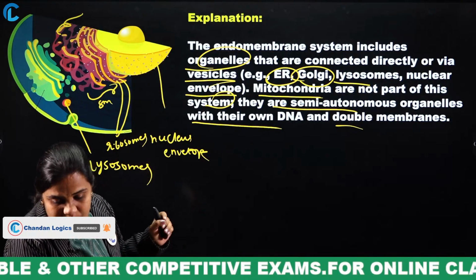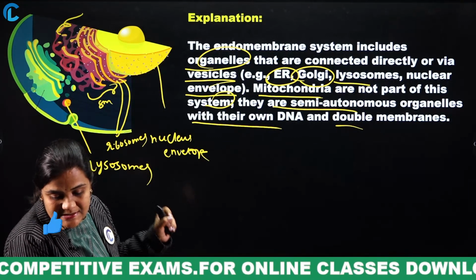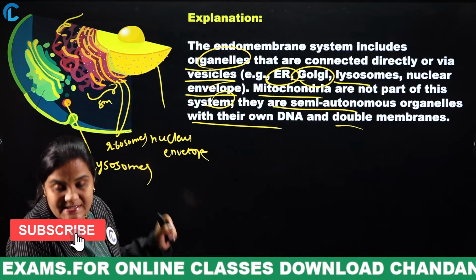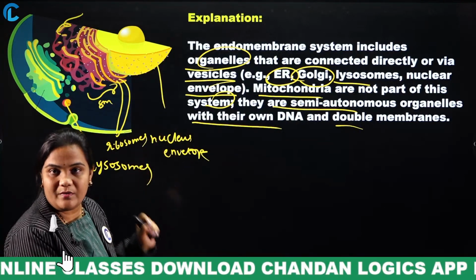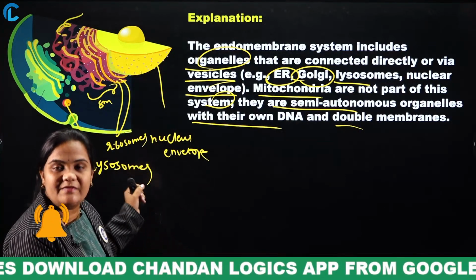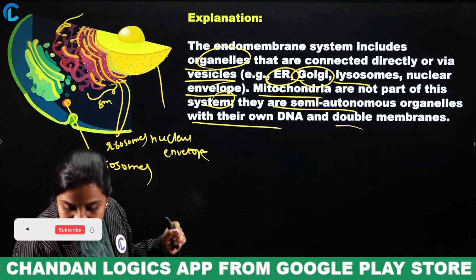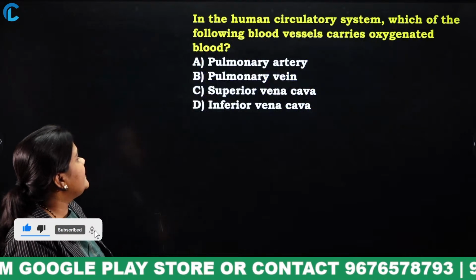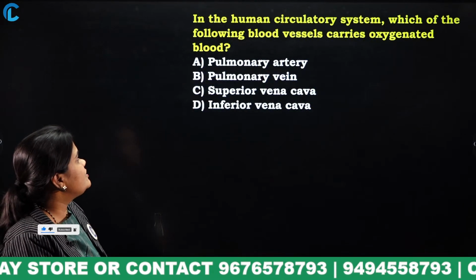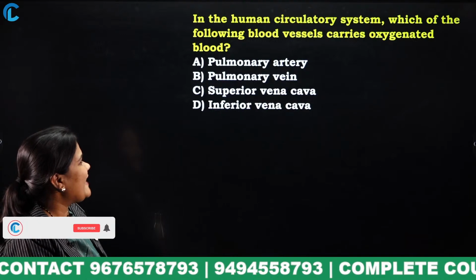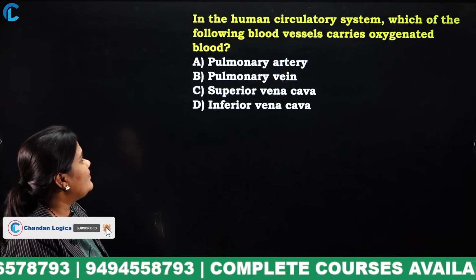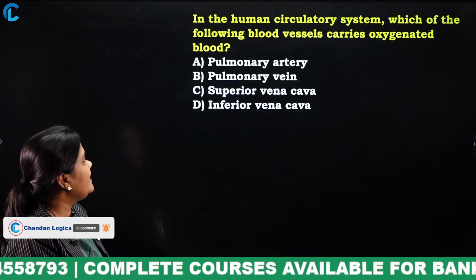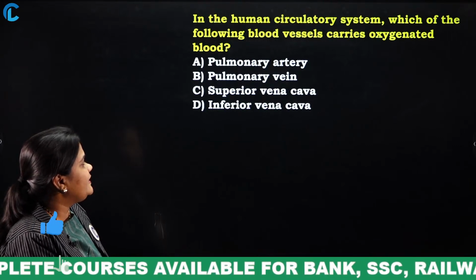Listen, I am explaining very briefly. Please listen carefully. These are moderate to difficult level questions which have been asked in previous years' examinations. In the human circulatory system, which of the following blood vessels carries oxygenated blood? Pulmonary artery, pulmonary vein, superior vena cava, inferior vena cava.